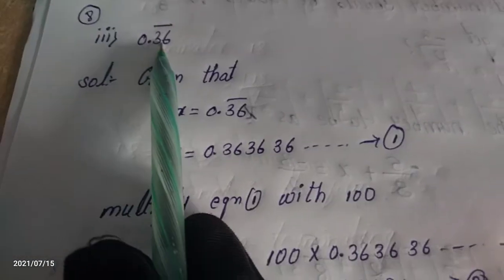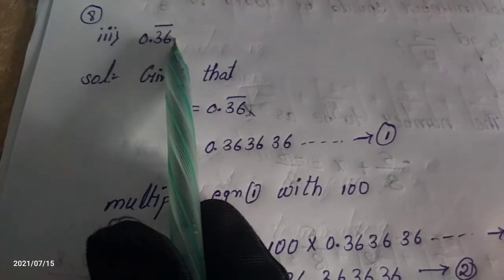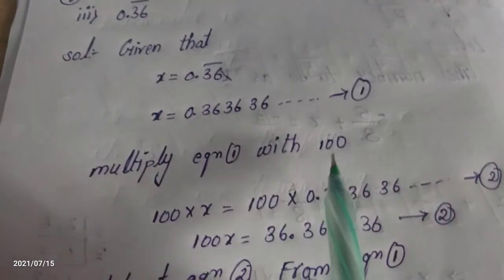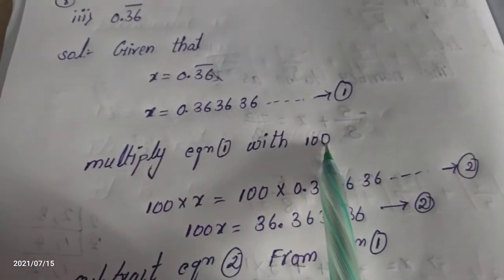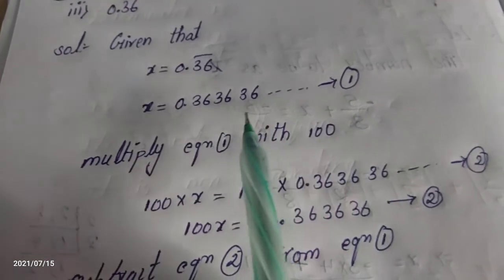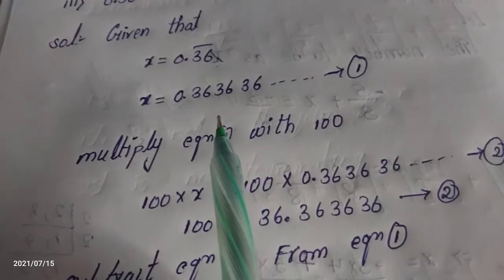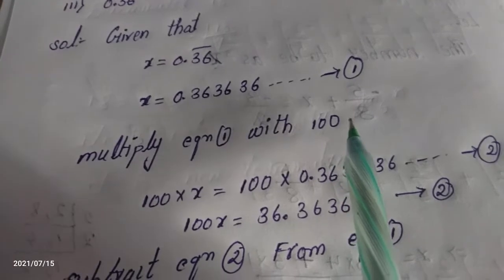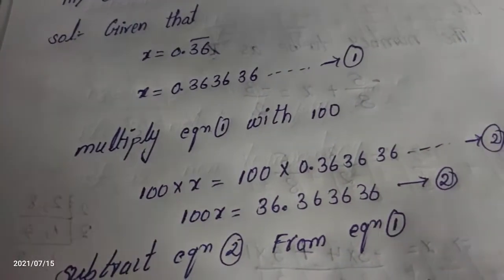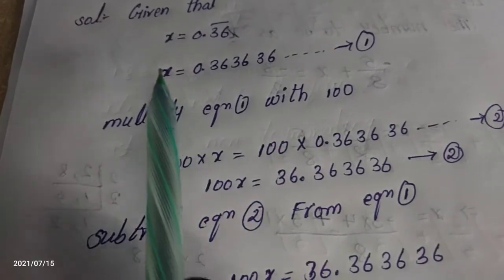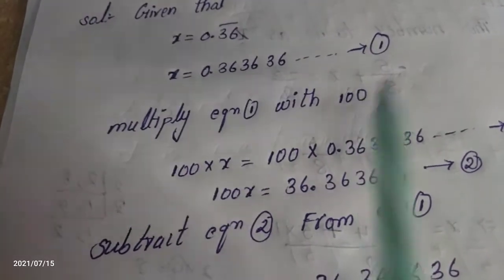So how many numbers are under the bar? Two. That's why I am writing 100. That many zeros we have to multiply with equation 1.